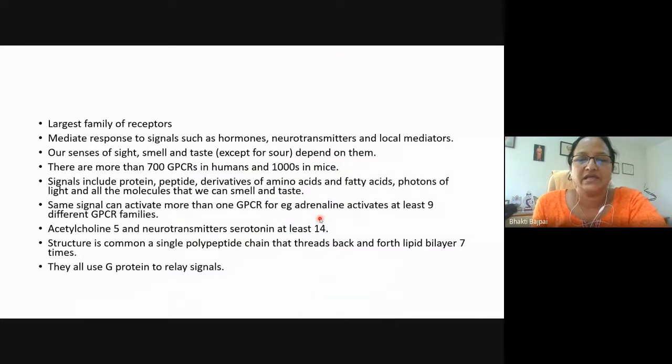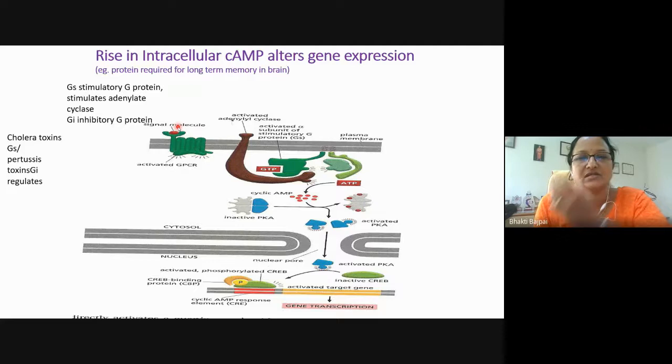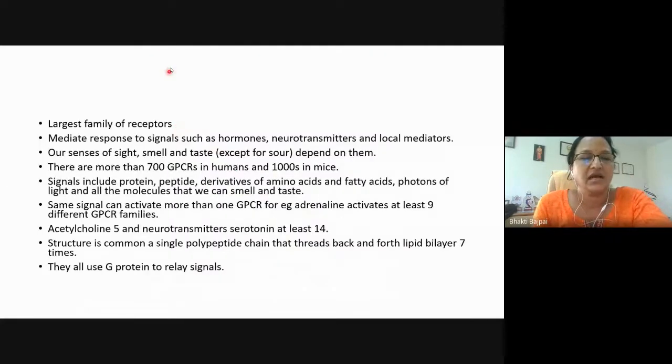Now GPCR or G protein coupled receptors are the largest family of receptors. This receptor that we have seen is the largest family of receptors, and they mediate response to signals such as hormones, neurotransmitters, and local mediators like kinin, histamine, etc. Our senses of sight, smell, and taste, except for a few, depend on them. There are more than 700 GPCRs in human and 1,000 in mice.